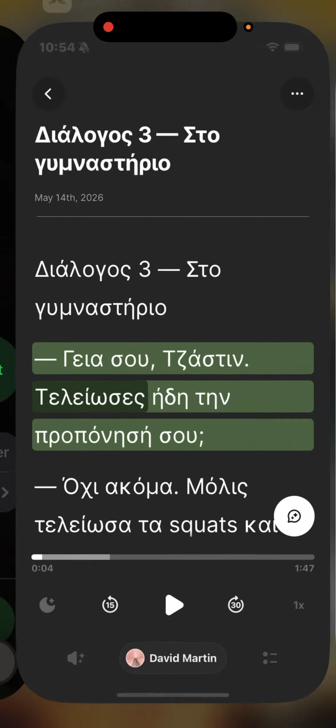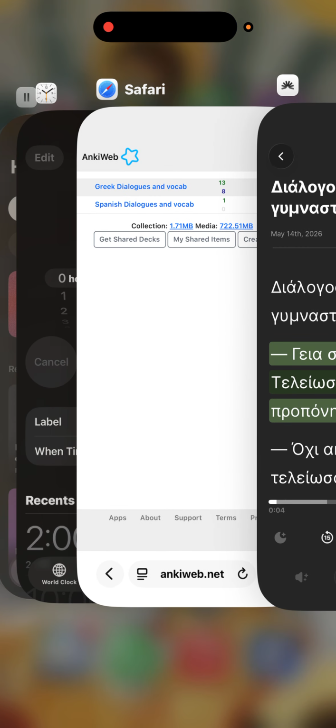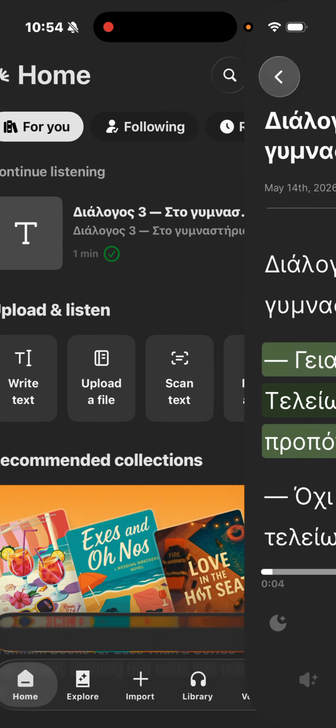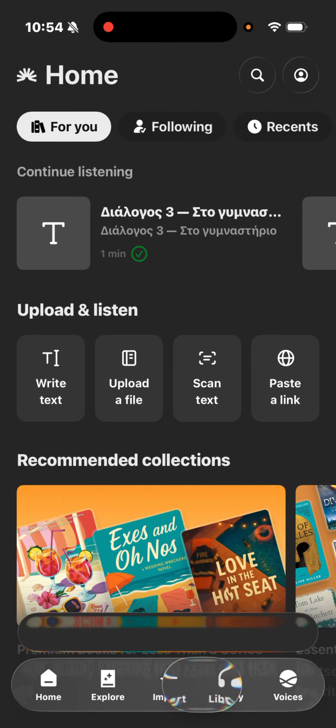So once I finish learning this, I will take the phrase "diálogos trias to gymnastirio" and put it into Anki, and when that comes up, it's not in Anki. The dialogue isn't. The dialogue's in 11 Reader, so I'll just come over to 11 Reader and go to my library, which you can see at the bottom here.